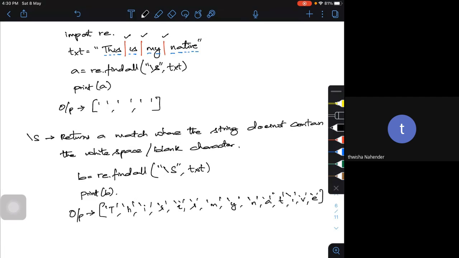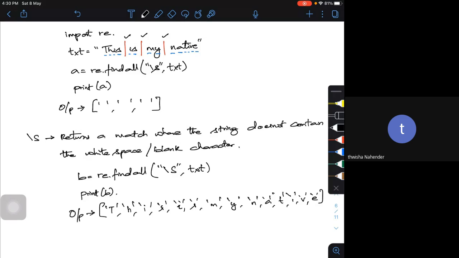It will search for any number from something like 0 to 10. It will search for an underscore in the sentence. Then it will search for every word character, from A to Z, in small letters or capital letters, whatever it may be.